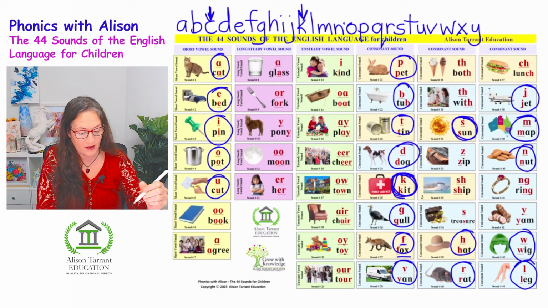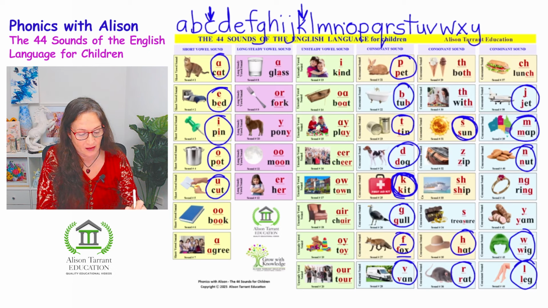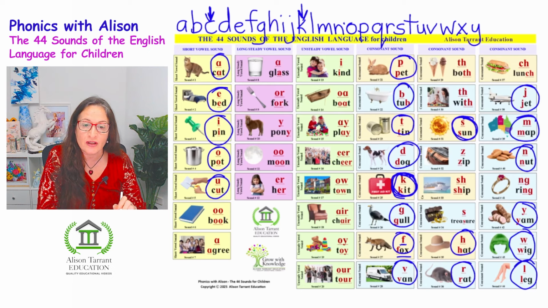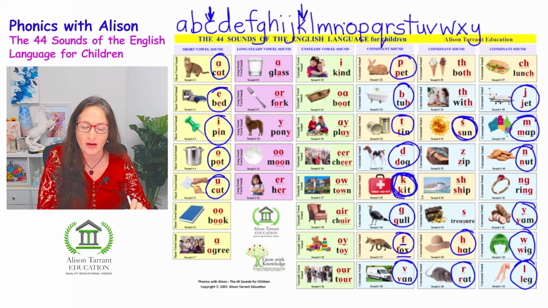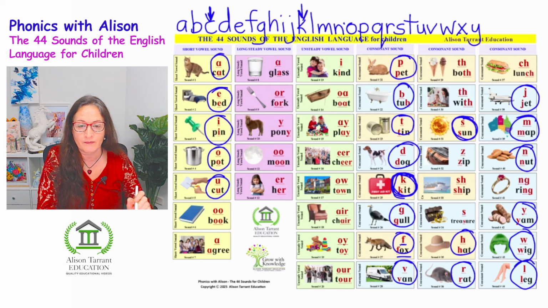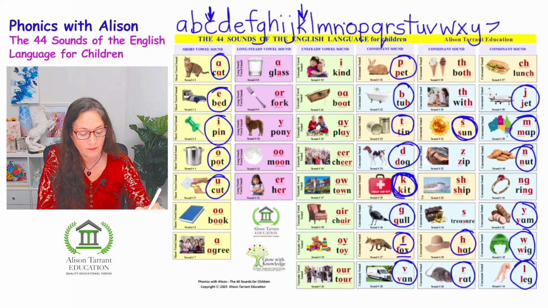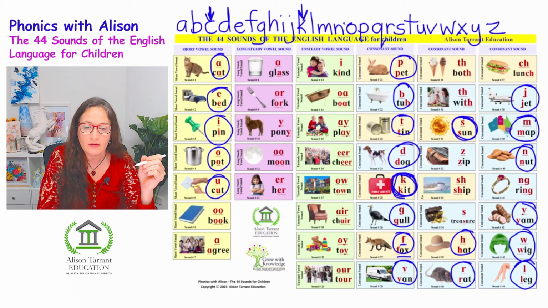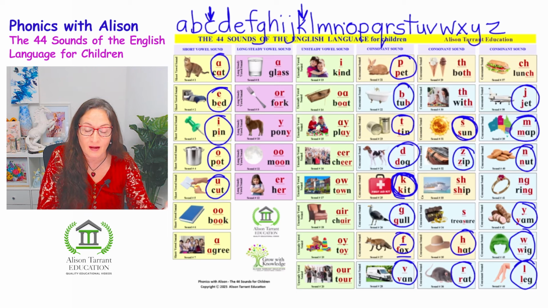Now the letter Y. The letter Y makes the sound Y, as in yam, ye, yam. It's not why, as in am. You can't say it like that. It's not am, it's yam. So it makes the sound ye. Letter Z is a sound that sounds like z, as in zip.